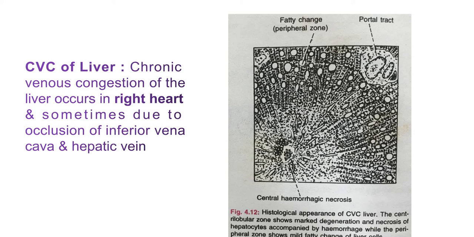Why? Because they get dilated and filled with the blood, and due to this reason they undergo a process of degeneration.